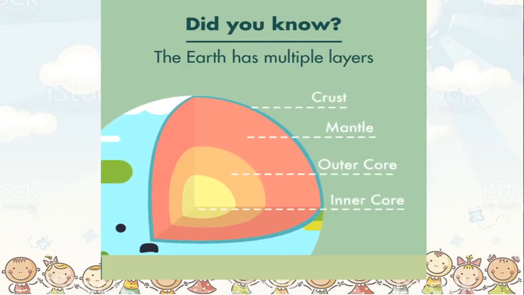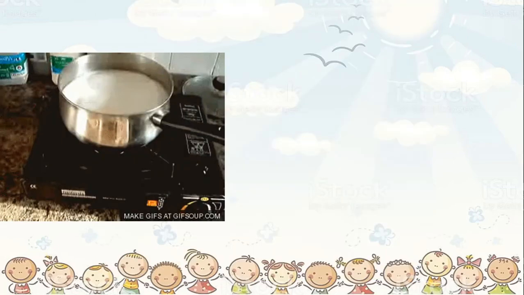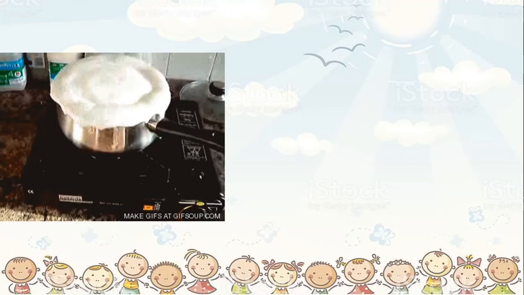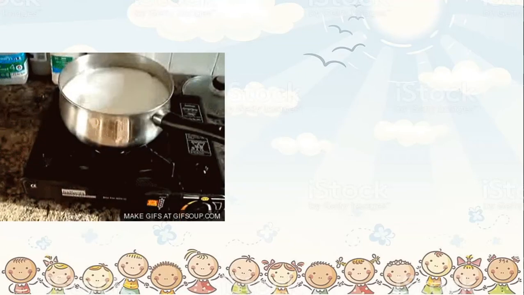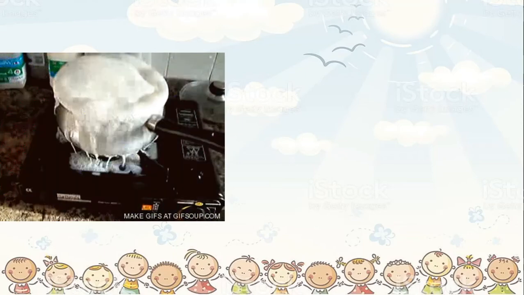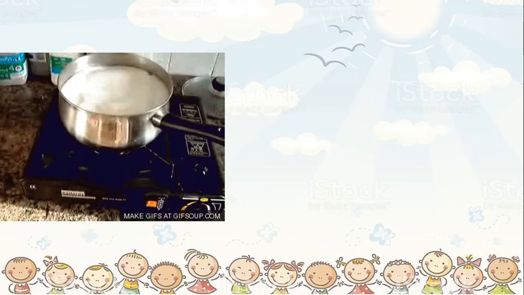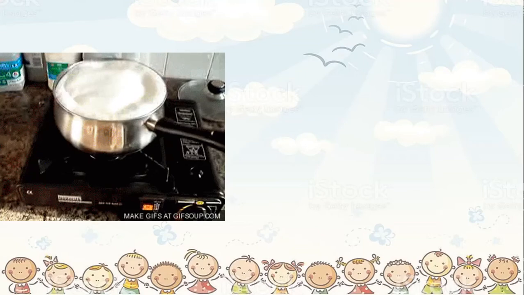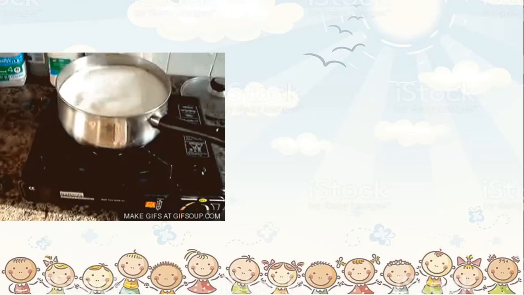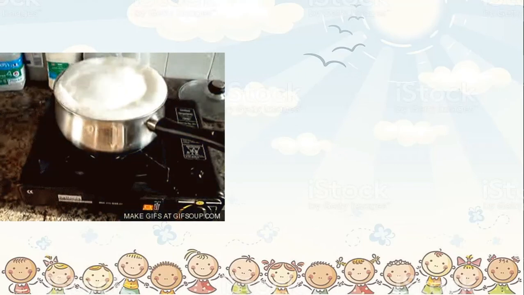Now let us look at a very common example, and let us try to see how these layers might have formed. Now everyone at home, we boil milk, isn't it? After you boil the milk, now here the milk is boiling over. You should not allow it to boil over, okay? You should pay attention. Stand near the gas, and as soon as the milk comes up, that is, it starts boiling, you should put off the gas.